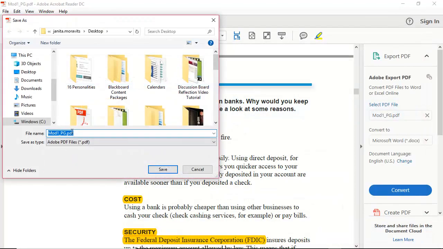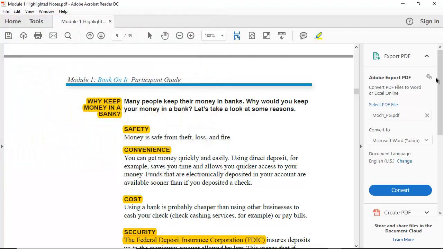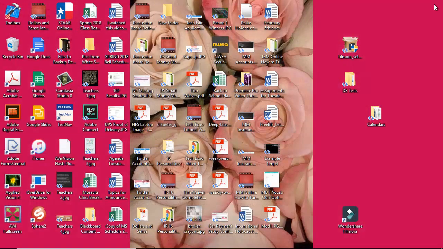Save it on my desktop again. I'm going to give it a different name so that I know when I need to turn it in. It is Module 1 Highlighted Notes. So I know that that is saved, and I can turn that in.